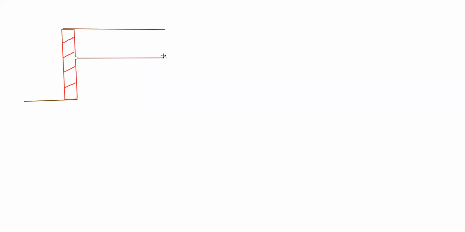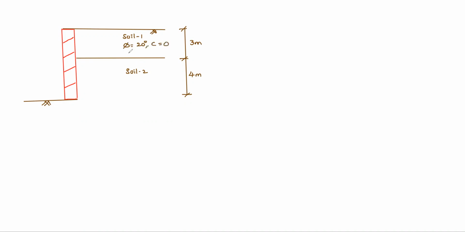Here two different soils are there like this. Okay, two different soils. So this is soil 1. This is soil 2. These soils' heights are like this: 3 meters, 4 meters.